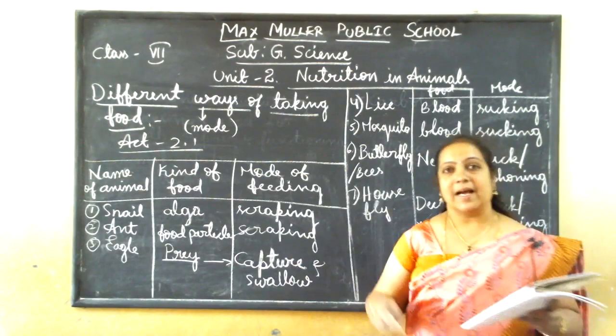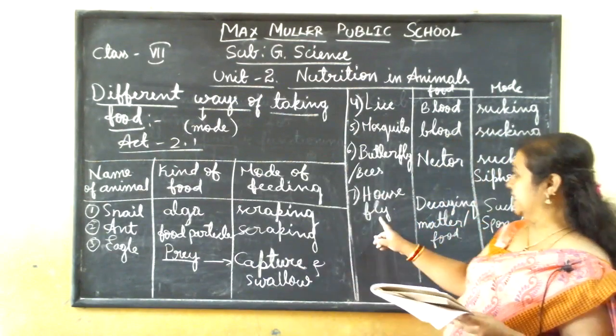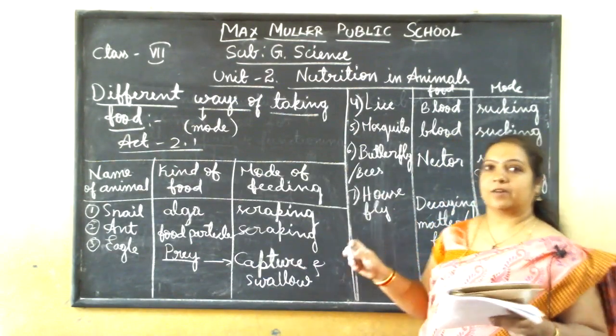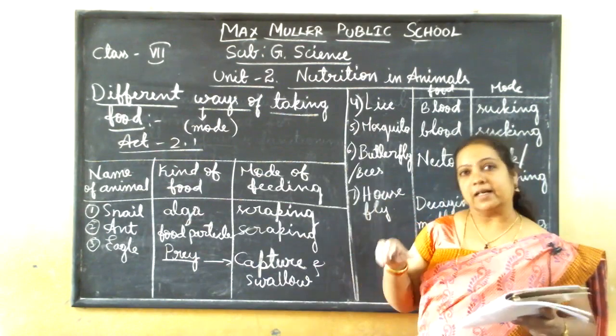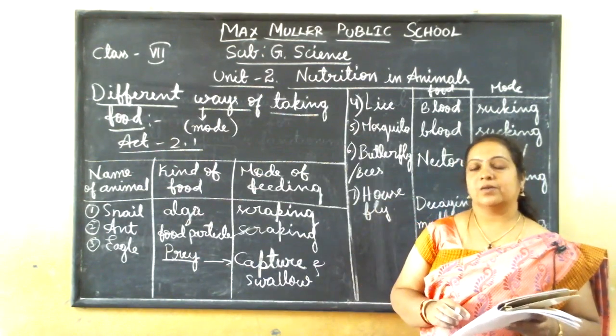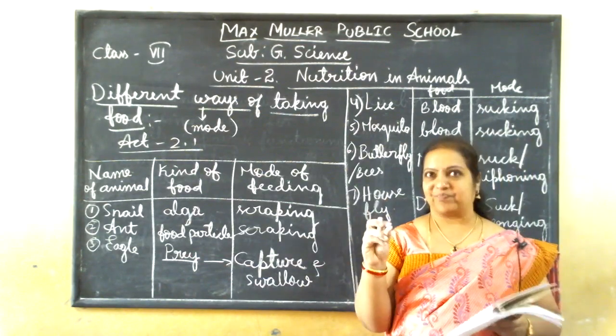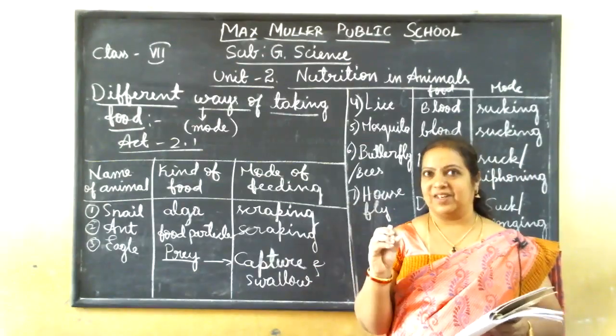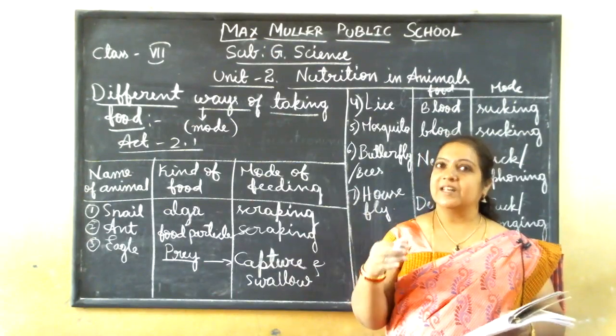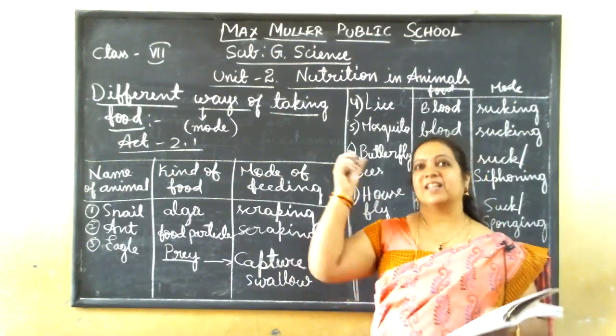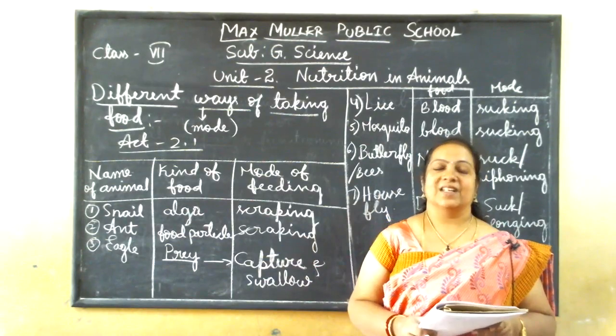Here, from the insect's body, the housefly, a chemical is secreted on the food particle. Then the food particle will become melted and soft. Then it eats or sucks the food through its mouth parts. Understand?